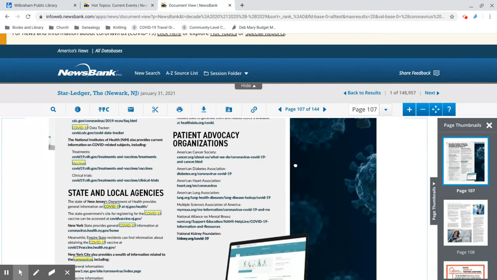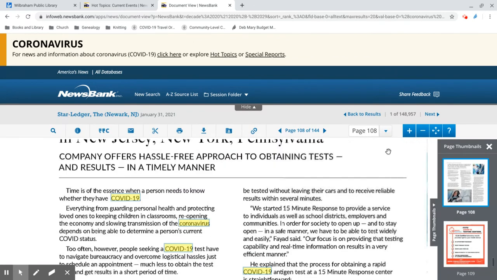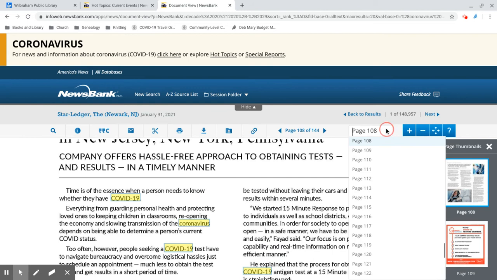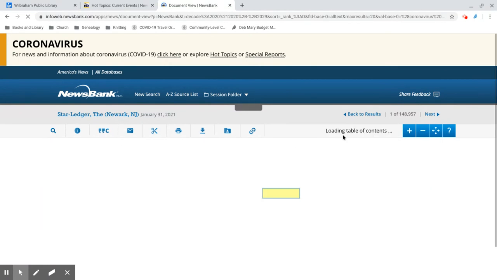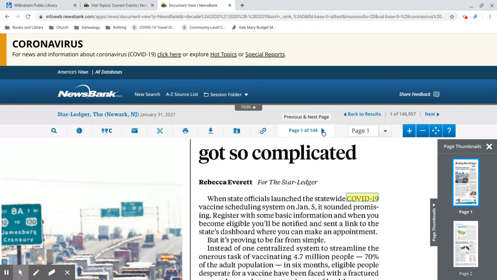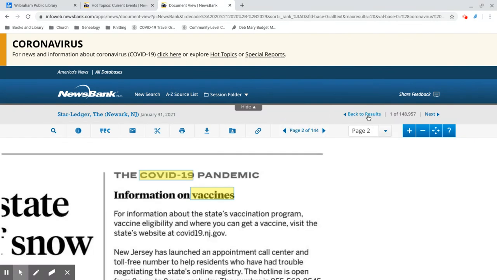There we go. I could click on the next page over here on the right-hand side to see the next part of this particular article. And if I wanted to start from the beginning of the entire newspaper, I could go up here and click on page 1 to be taken to the beginning. And then as I was ready to turn the page, I would just click on this right arrow here to go to the next page that way. And let's go back to results.